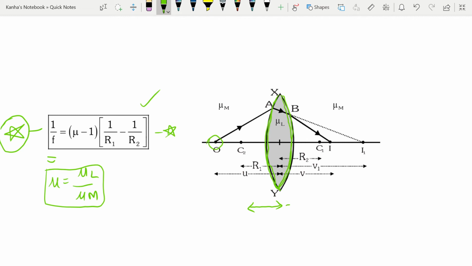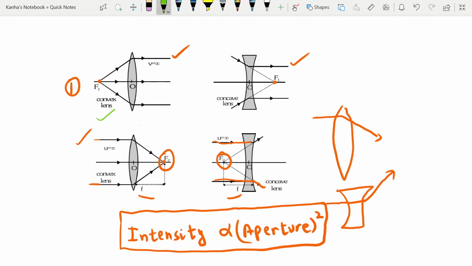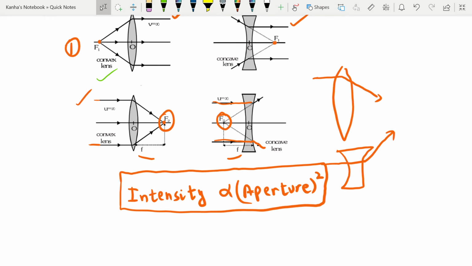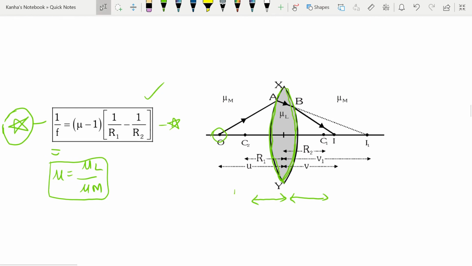Okay, and this is r2. As the focal point, f1 was on the left side for a convex lens, and f2 was on the right side. Similarly here, r1 is on the left side and r2 is on the right side. Note that r1 is for the surface which is right here, and r2 is for the surface which is right here.